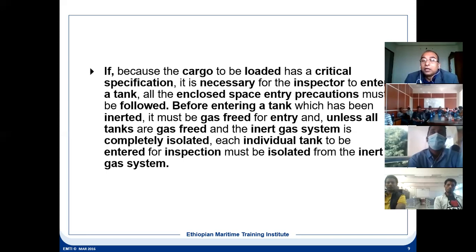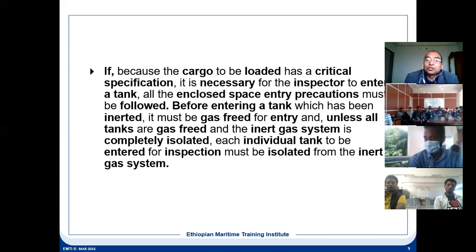The problem is the cargo is bought by the buyer, and that cargo has a certain specification as per his requirement. He is going to use that cargo. And if that specification changes because of contamination, then he won't be able to use this cargo. After buying, what will he do? For him, it has no value. So the inspector has to enter into the tank.